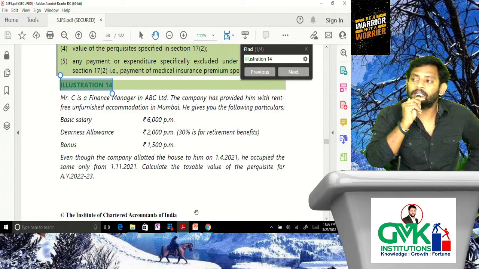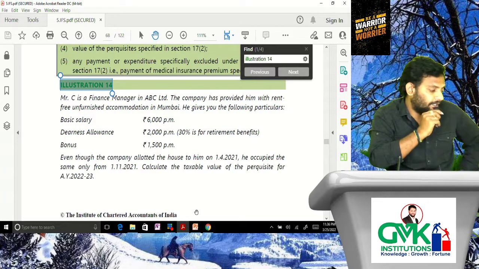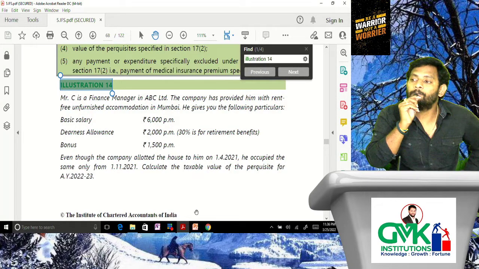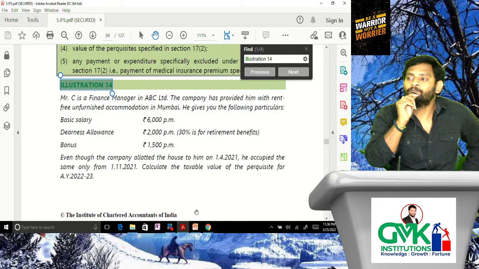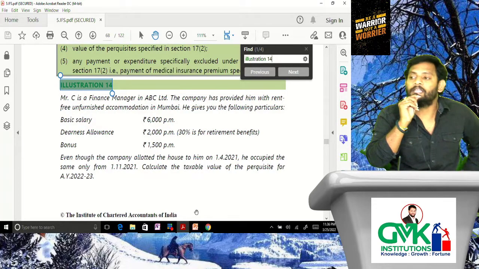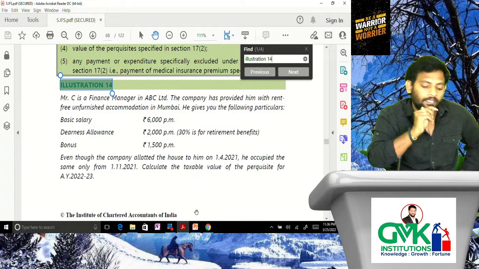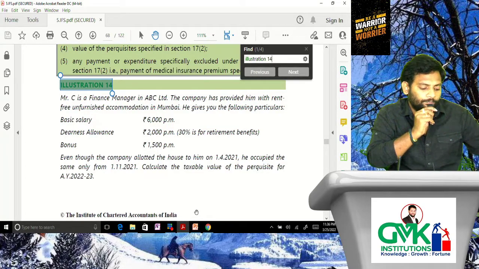So while determining the salary definition to determine TV of benefit, for how many months do we consider it? Only 5 months, the period for which the accommodation is occupied by the employee, not merely provided by the employer. Good.